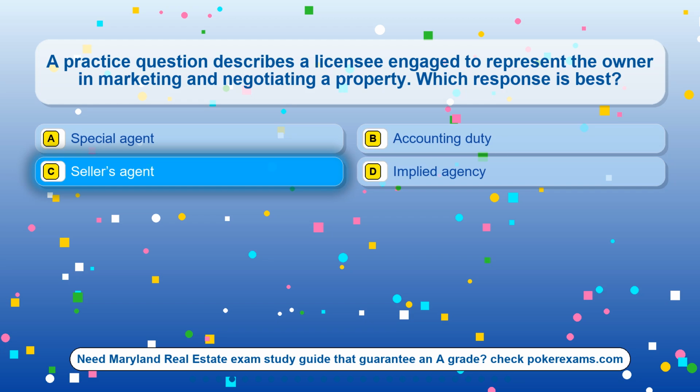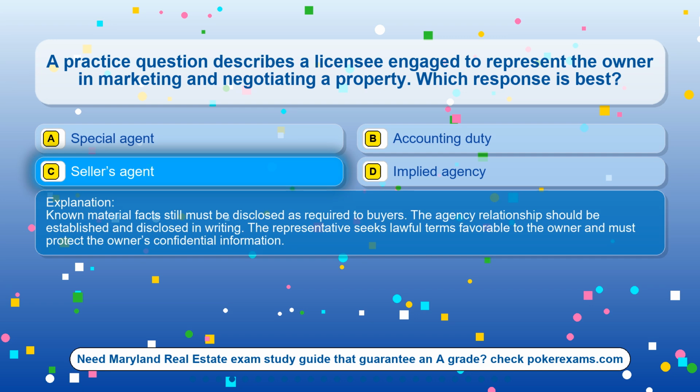The correct answer is option C, seller's agent. Known material facts still must be disclosed as required to buyers. The agency relationship should be established and disclosed in writing. The representative seeks lawful terms favorable to the owner and must protect the owner's confidential information.